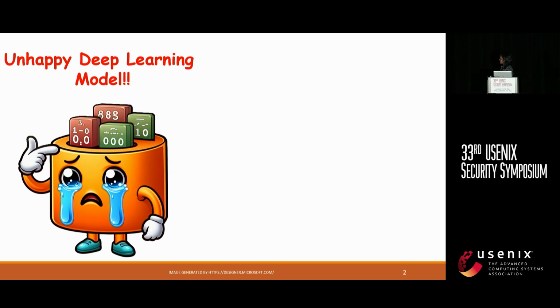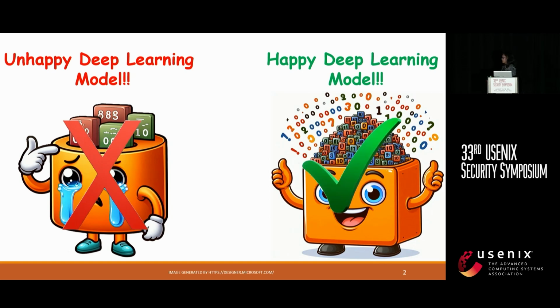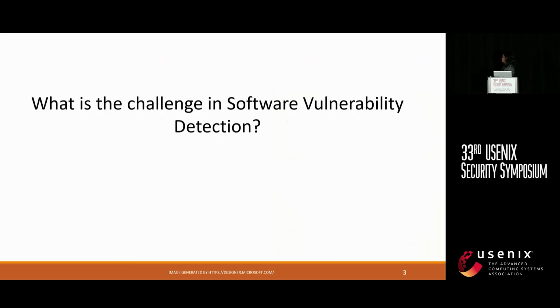Then I asked AI, how does a happy deep learning model look like? This is what I got. So, a deep learning model, when it's fed with a huge amount of data, this is how it looks like. We do not want any sad deep learning model. We only want happy deep learning model.